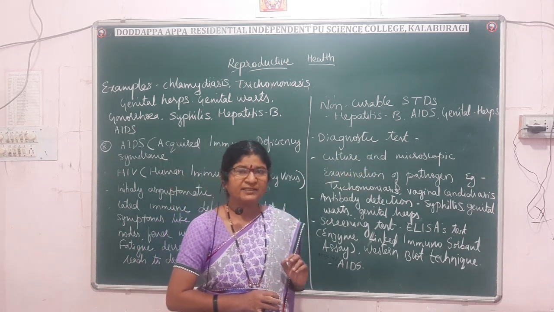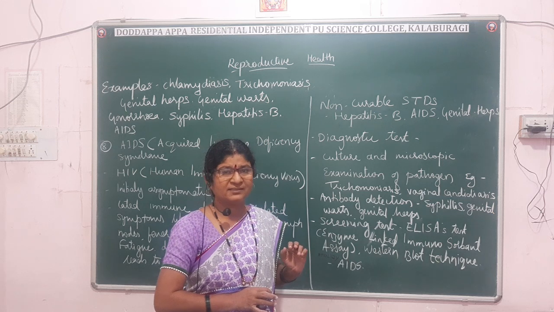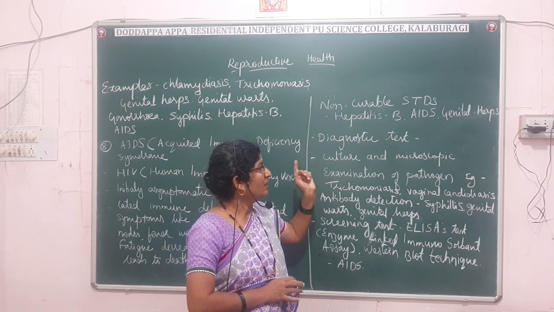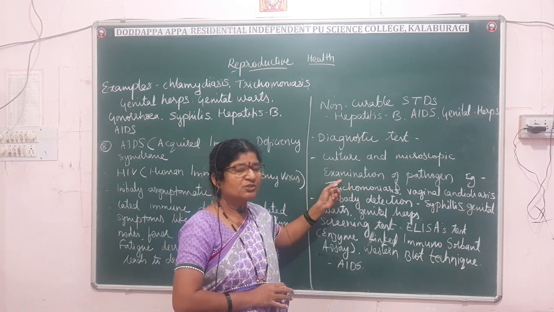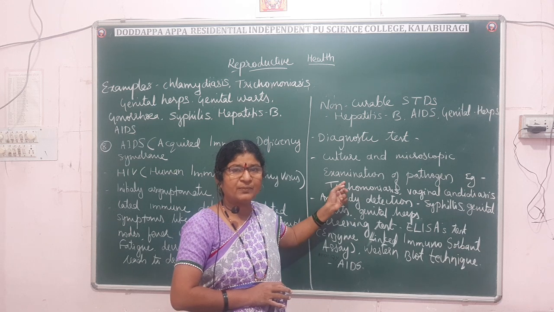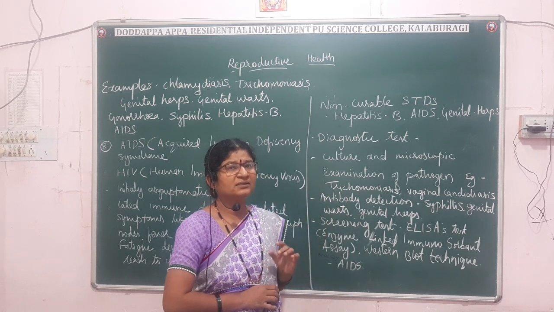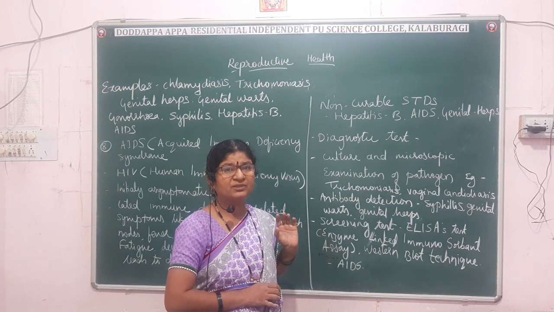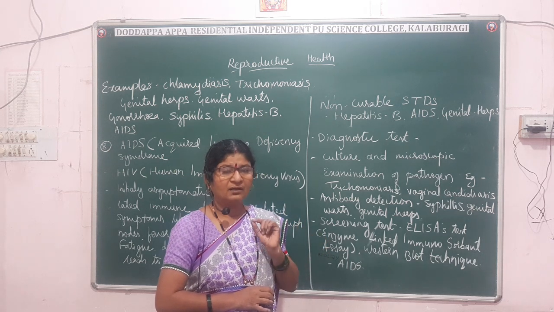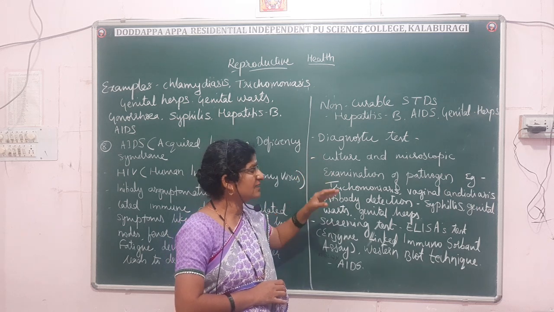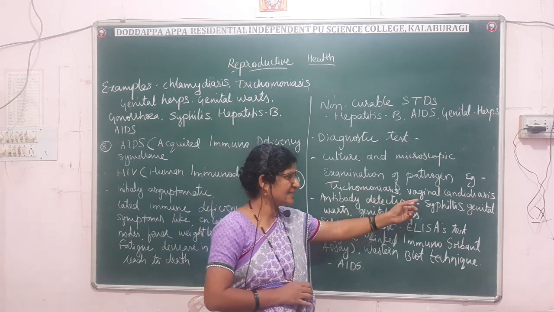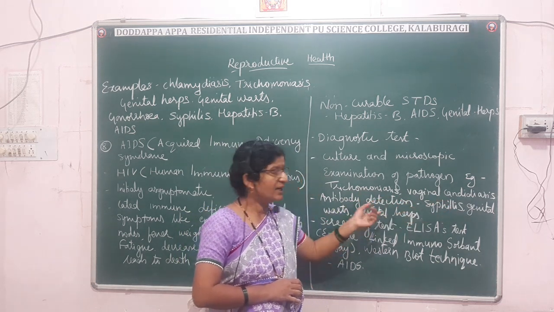What are the diagnostic tests for sexually transmitted diseases? Let us discuss some of them. The first one is culture and microscopic examination of pathogens by using specific stains. We have to culture the pathogens as they are microscopic, and after culturing, test them using a specific stain. By this method, some diseases are tested, like trichomoniasis and vaginal candidiasis, which is a fungal STD.